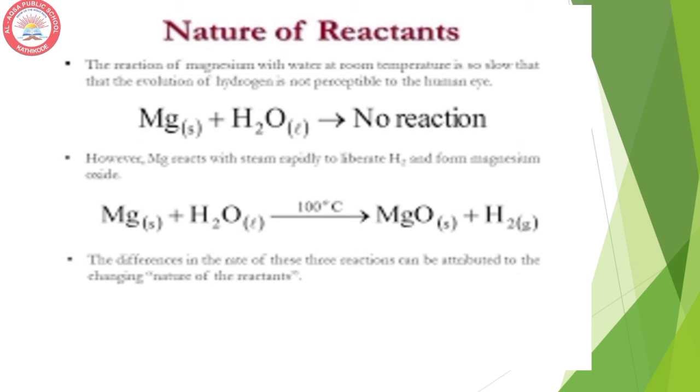Therefore we get magnesium oxide, and it will dissolve in water and we will get magnesium hydroxide. One more thing we have to remember: like calcium, magnesium also starts floating due to the bubbles of hydrogen gas sticking to its surface. So calcium and magnesium, both metals start floating, because the bubbles of hydrogen gas stick to the surface.